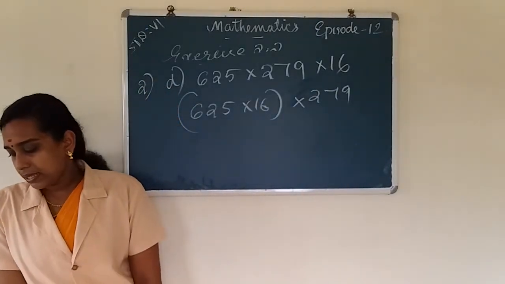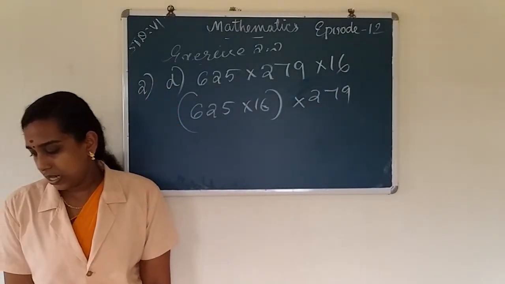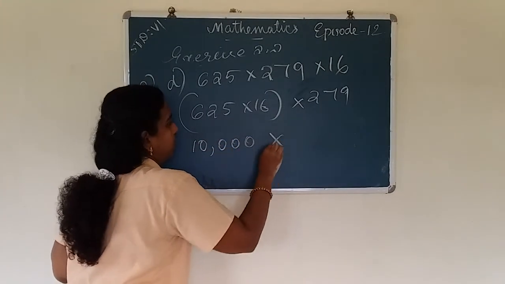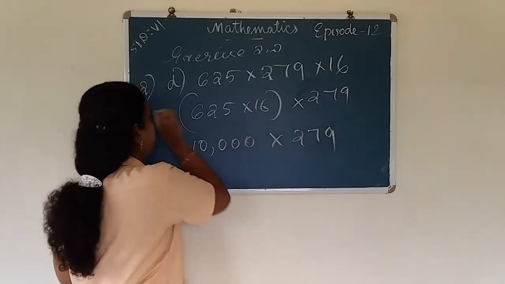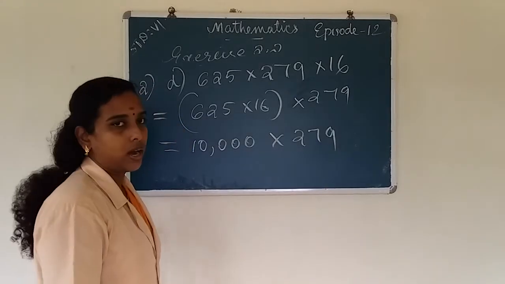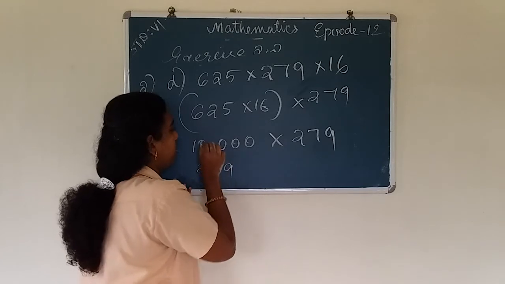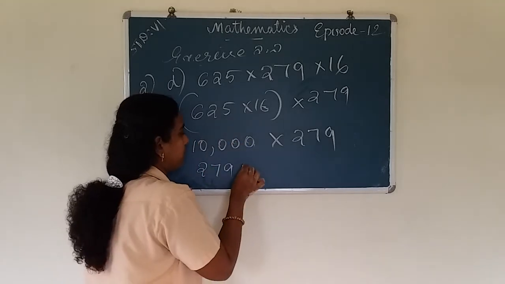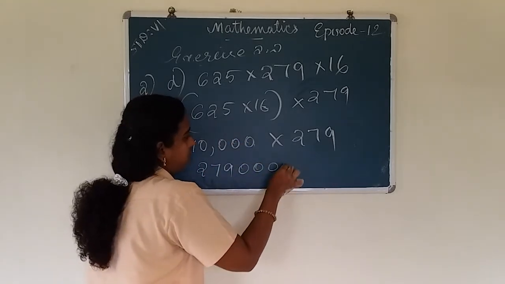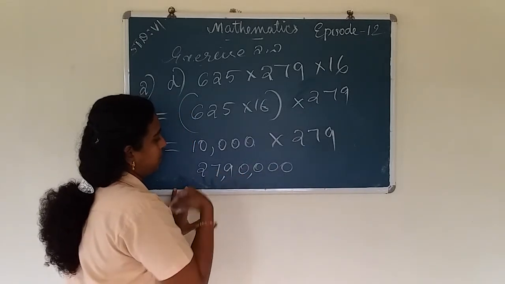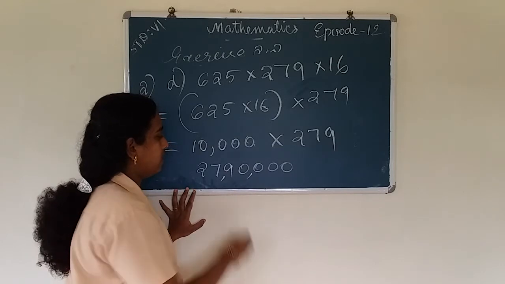When we multiply 625 into 16, we get 10,000 into 279. For multiplying by 10,000, here 1, 2, 3, 4 zeros are there. So we put 4 zeros here. Then we get 27,90,000.